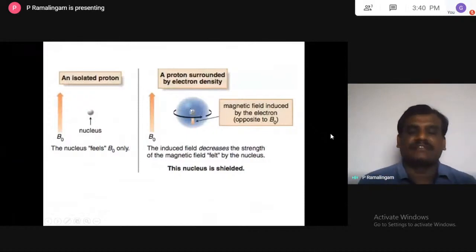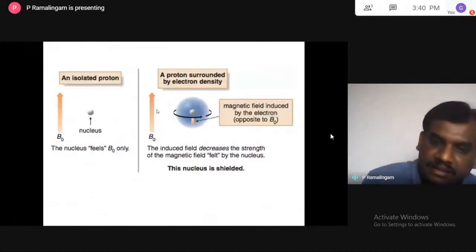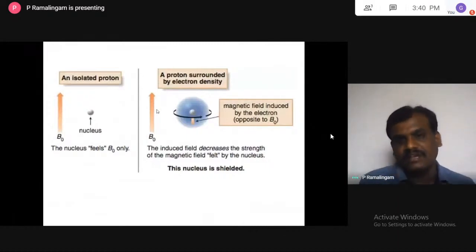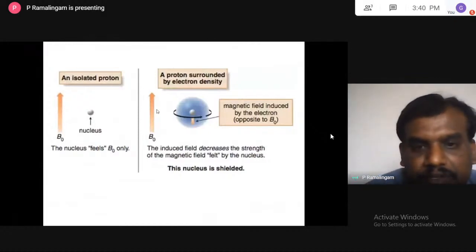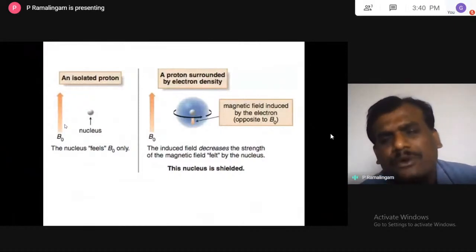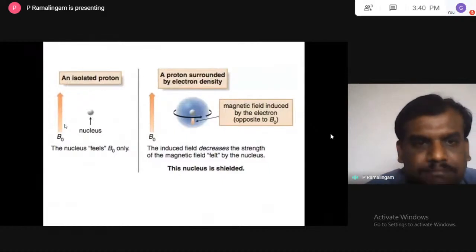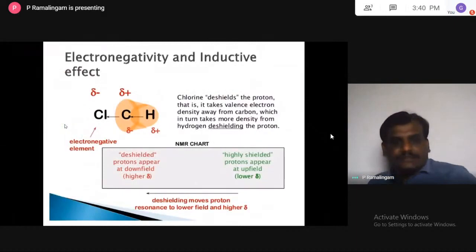Sometimes in the reverse case, as in OH, the magnetic field produced by the electron density of the atom will reinforce the applied magnetic field direction. In such a case, it is called de-shielded. Here it is opposing, so there is protection, that's why it's called shielded. When it's not protected, it's called de-shielded. So here we have electronegativity and the inductive effect.